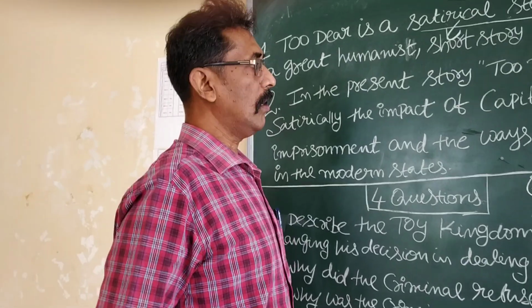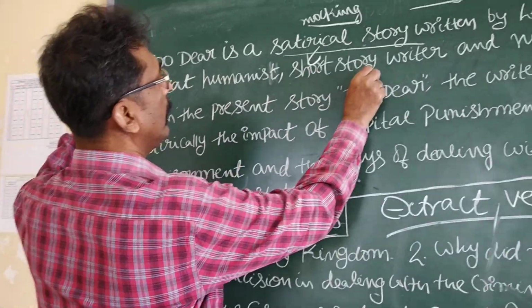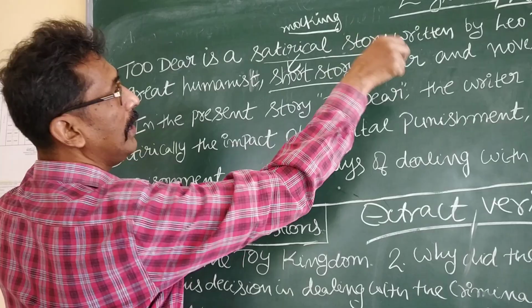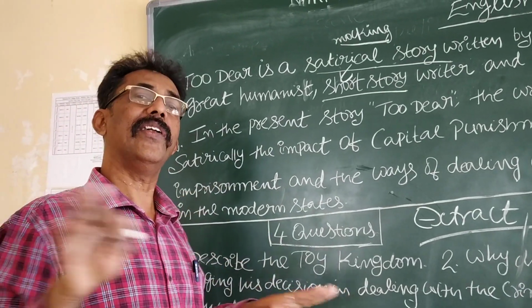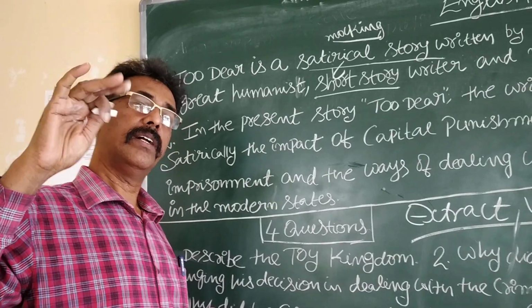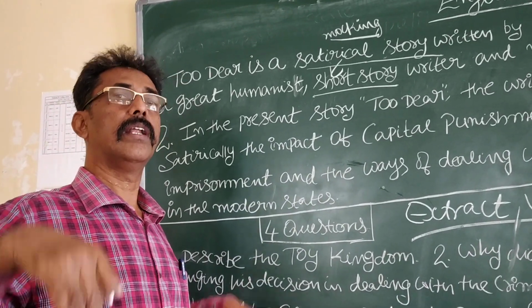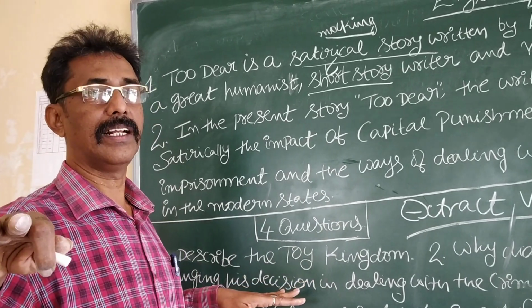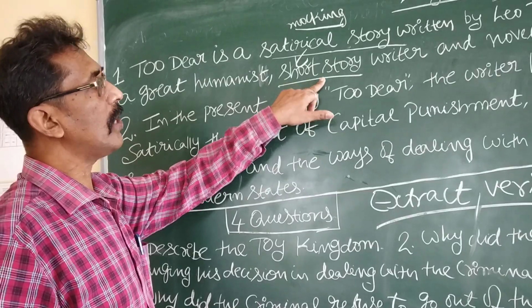So this lesson is called a short story. You don't mention that it is a lesson. No. Till your 10th standard, it was a poem and a lesson. That is unnecessary now.